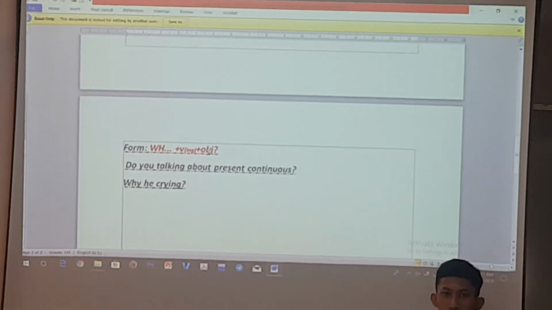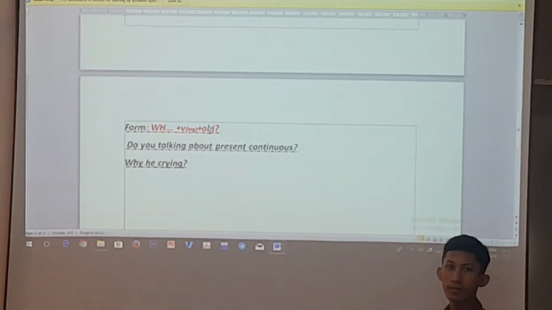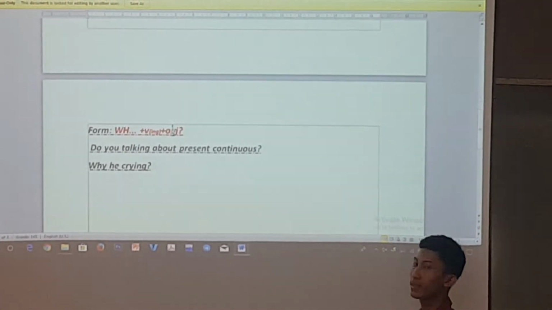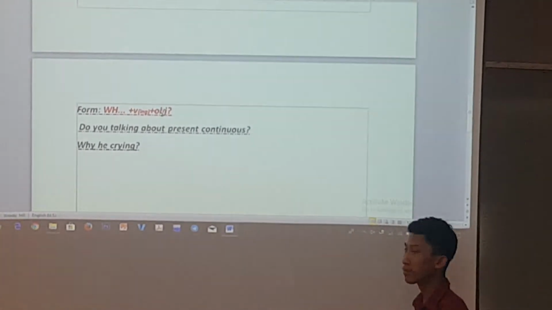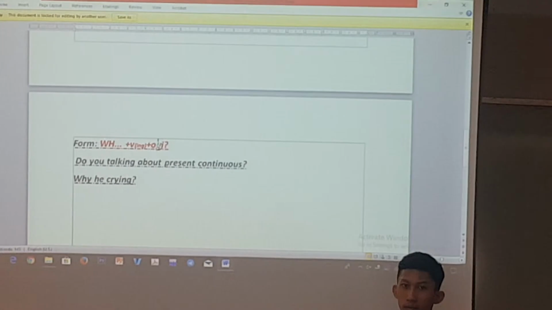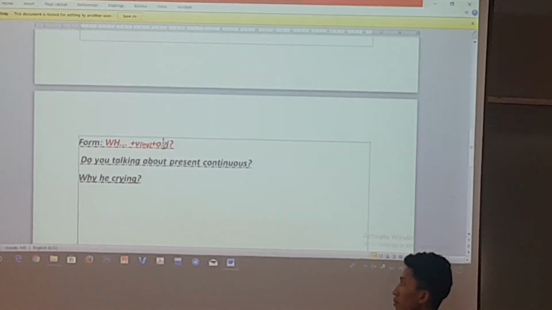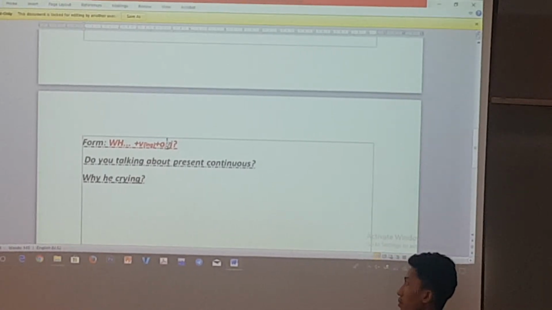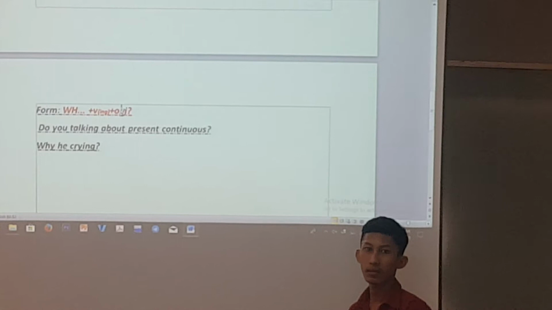Why is he crying, right? Okay, why is he crying? Crying should be the correct one, right? So this part you can change, you can say WH question plus to be, like am, is, are, plus verb-ing, plus object, and I've changed the question mark in here, okay? So you just change it to follow that, and then you are right.